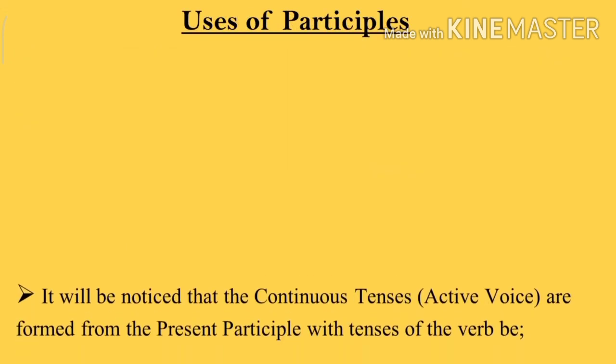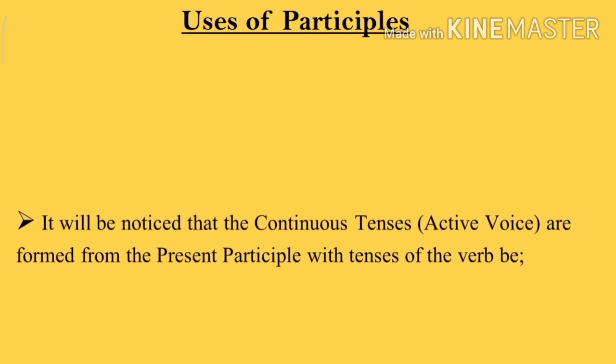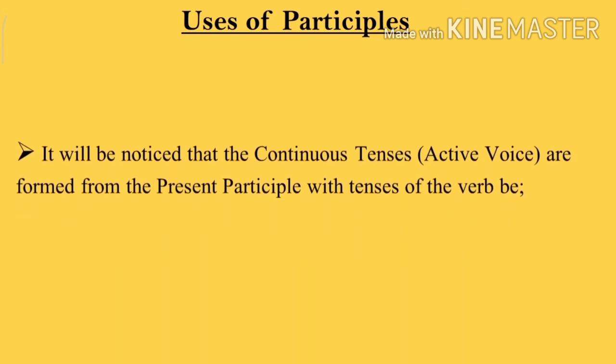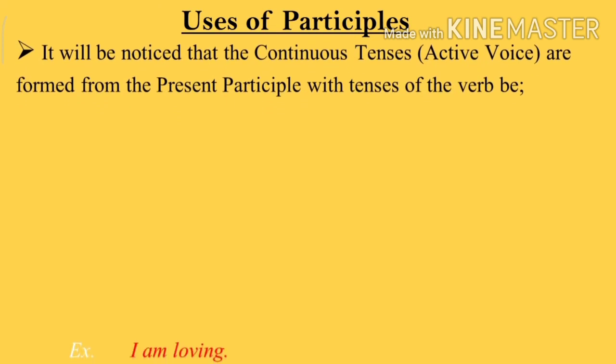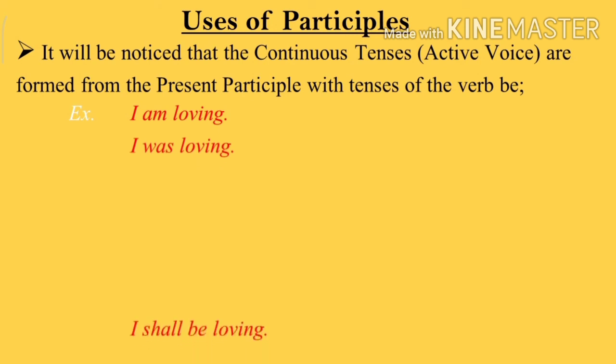Uses of participles. It will be noticed that the continuous tenses in active voice are formed from the present participle with tenses of the verb be. For example, I am loving, I was loving, I shall be loving.